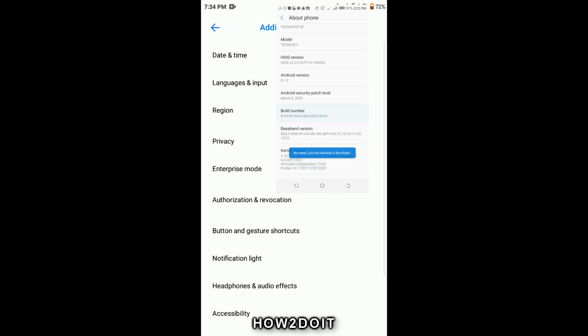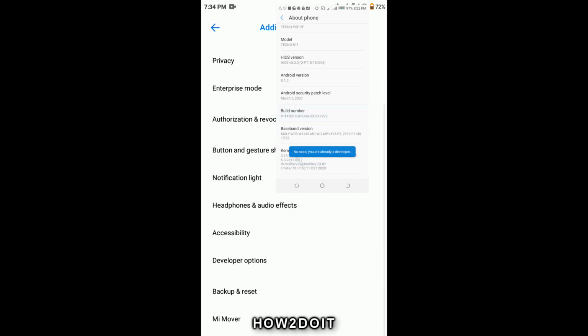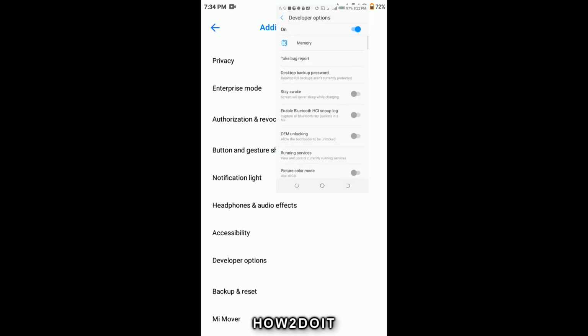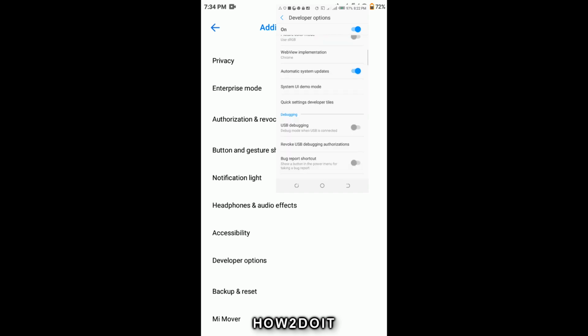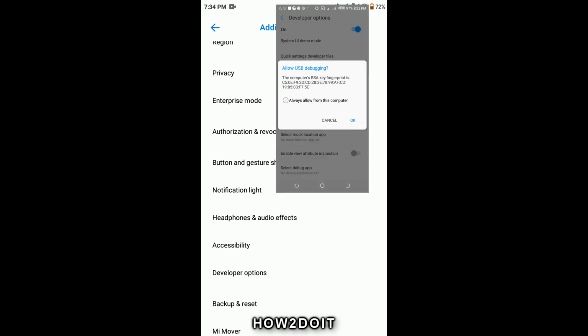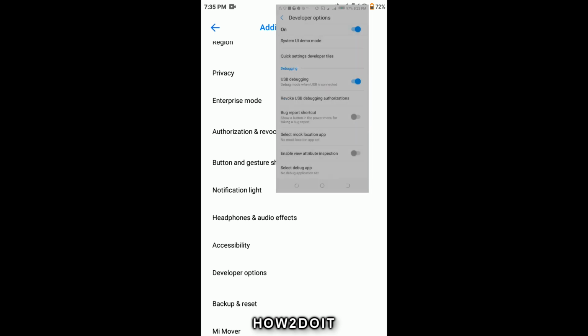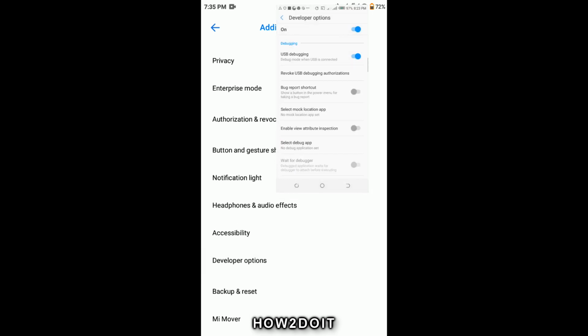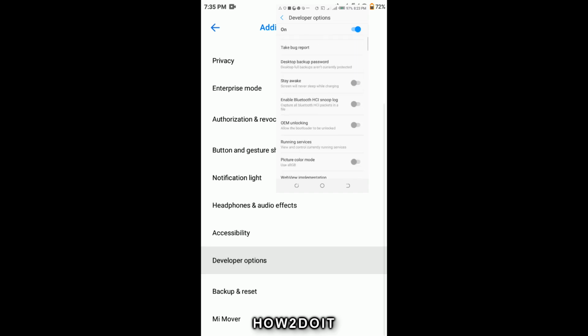Then go back, go into your settings, additional settings, then you see your developer option. Depending on the type of device you're using, it should appear in your about phone. No need to go into this additional settings. But if you still can't find the developer option on your phone, just search on Google and it will tell you where to go.